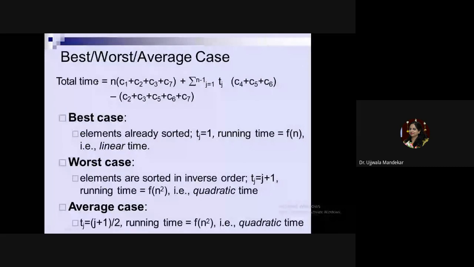But can you say that this is worthwhile, or can you remember this analysis for each algorithm? No. So what we will do? We will consider three cases for the execution time. One is the base case, second is the worst case, and third one is the average case. For these three cases, we will analyze this algorithm: base case, worst case, and average case. Now, what is the base case? Base case is the case where the list is already sorted.